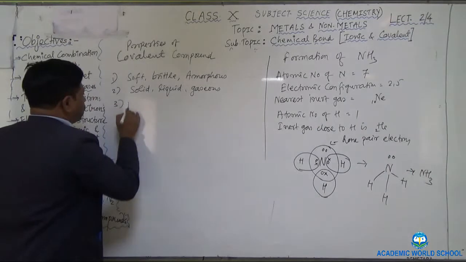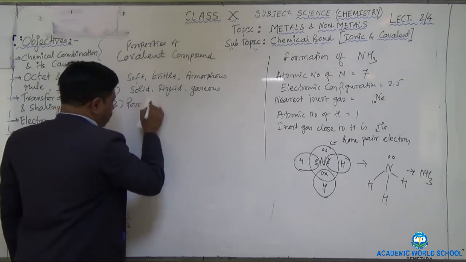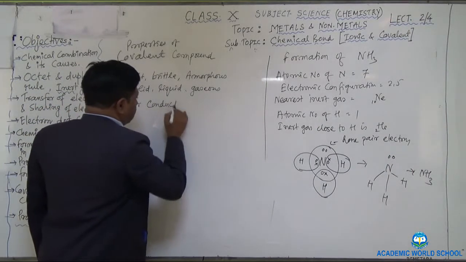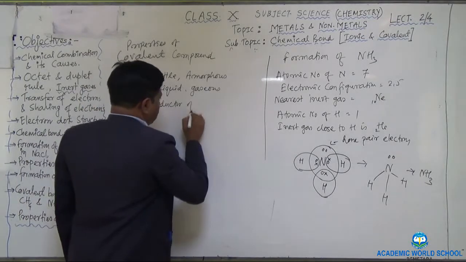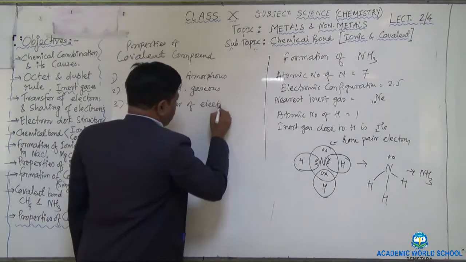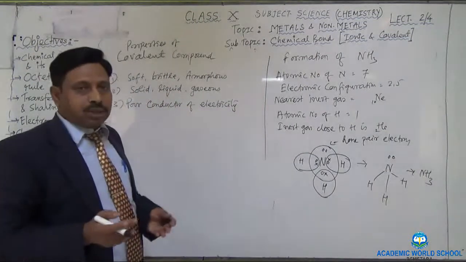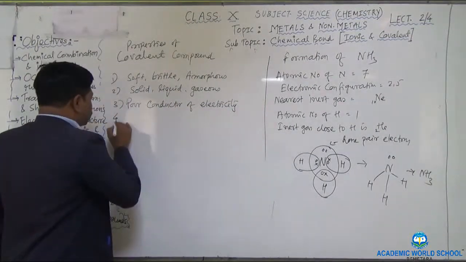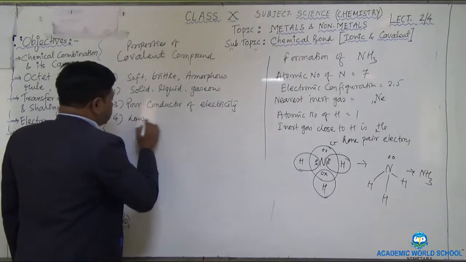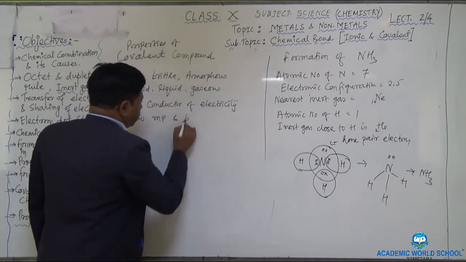They are poor conductors of heat and electricity, poor conductors or insulators, okay? Poor conductors of electricity because they do not form any ion in their aqueous solution. Fourth one is low melting point and boiling point.